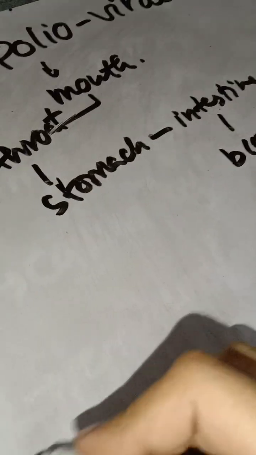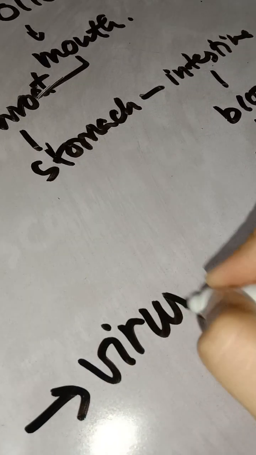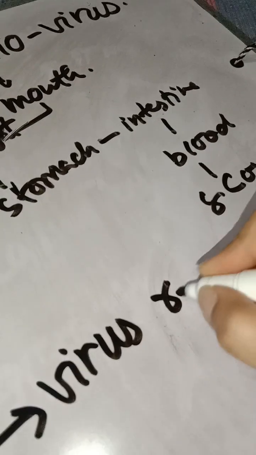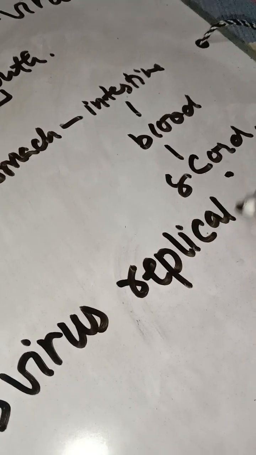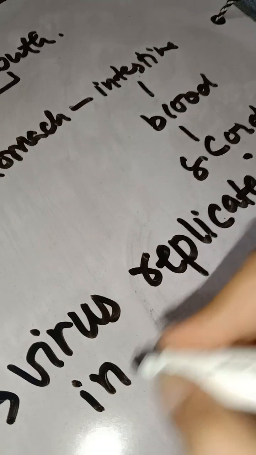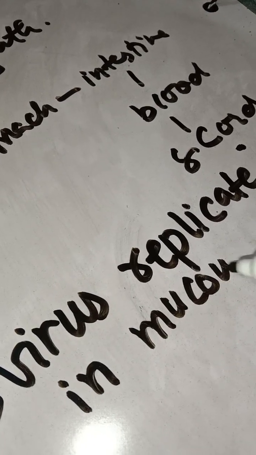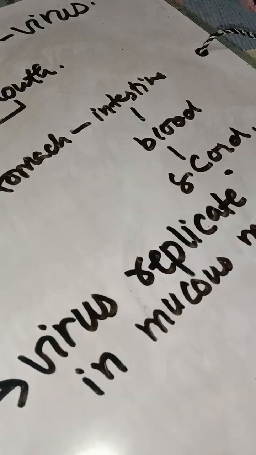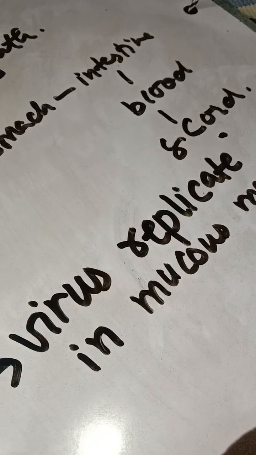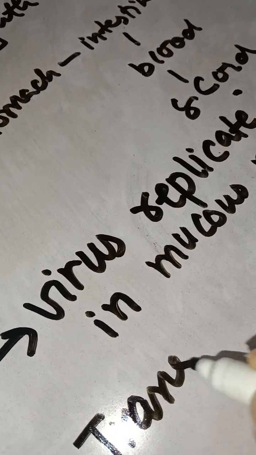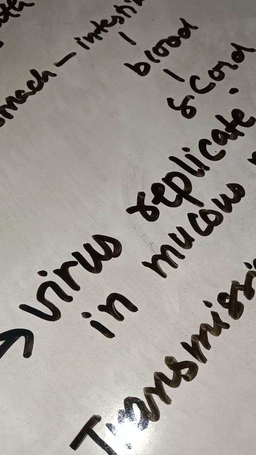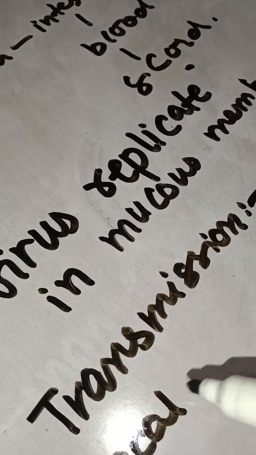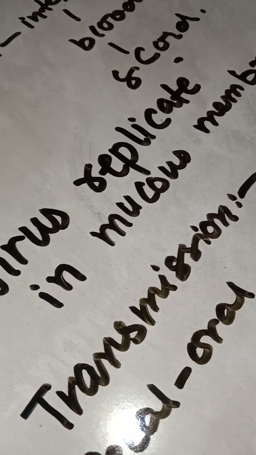How does it replicate? This virus replicates in the mucous membrane. Okay, so this virus basically replicates in the mucous membrane. If we talk about the transmission of this virus, basically it is transmitted through the oral route.